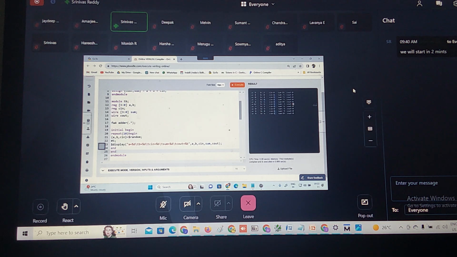I am getting Cout equal to 1 only for one term: minuend is 12, subtrahend is 6, and with Cin equal to 1, 12 plus 6 is 18, 18 plus 1 is 19. 19 in binary is 10011, so the sum takes 4 bits, 0011 is 3, and Cout is 1.